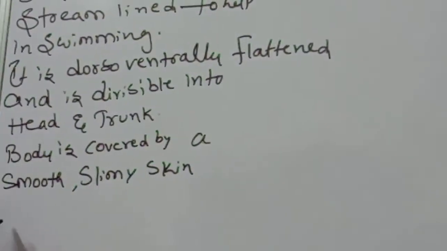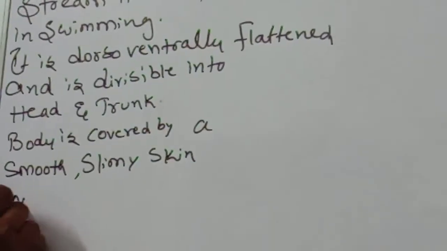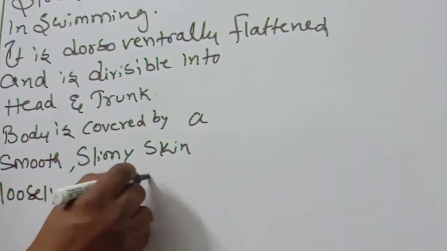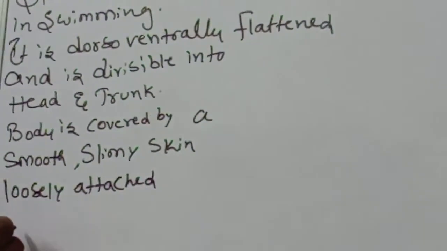Smooth slimy skin, loosely attached to the body wall.